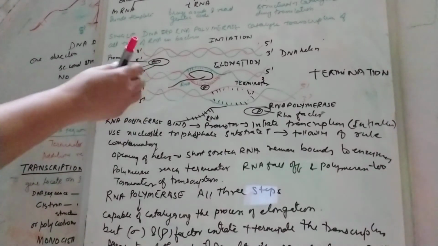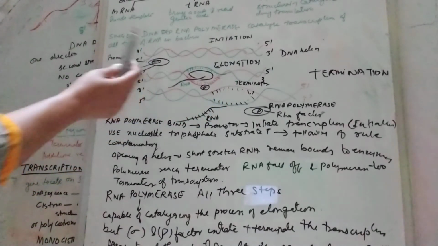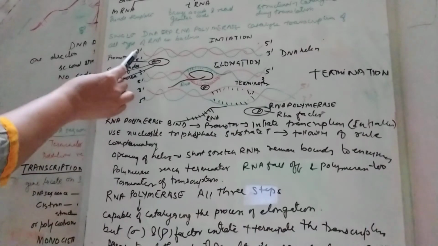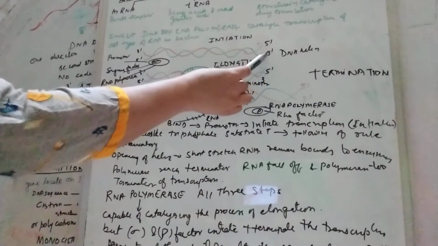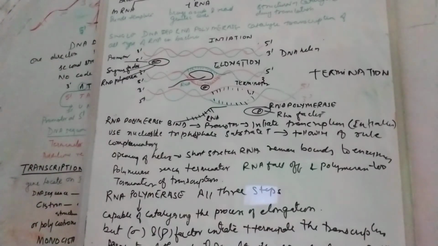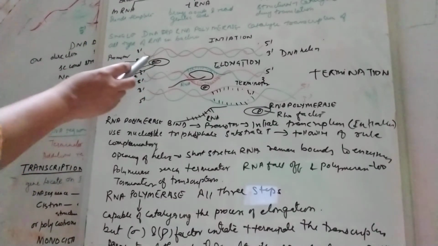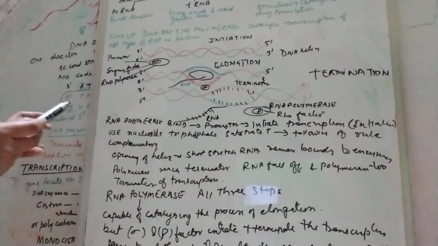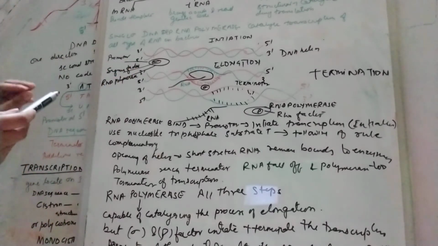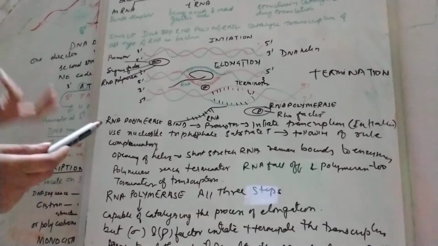As you can see in the diagram I have made, this is how the process takes place. We find the double helix structure of the DNA, which I have drawn with the red and the green pen, and I have marked their directions as 3'-5' and 5'-3'. This is the first step. First there is the initiation, from where the formation of messenger RNA takes place. Suppose this is a point; here is the promoter, and the sigma factor binds with the RNA polymerase. So this is the place from where the initiation of RNA formation will take place.